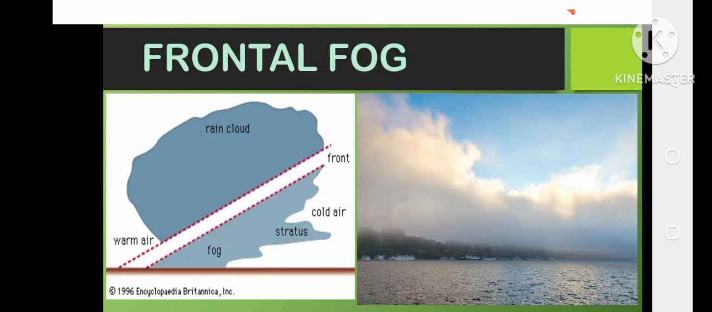Lastly is the frontal fog. So mo ni siya yung example sa frontal fog. Ang fog niya is nara sa ubos.